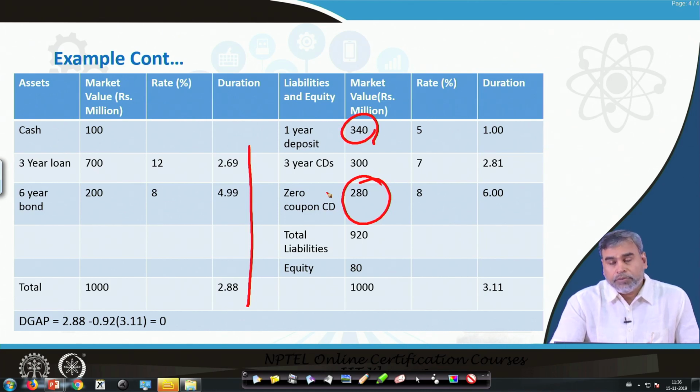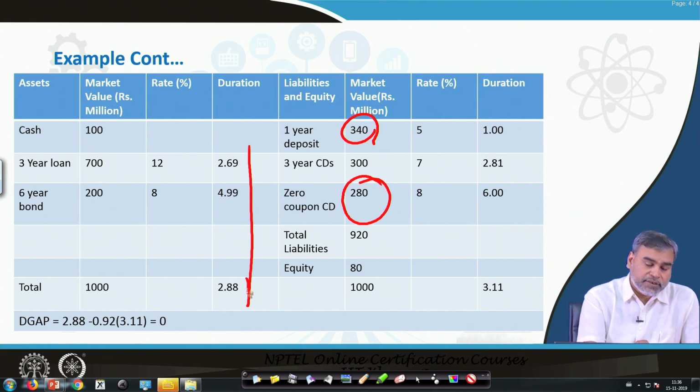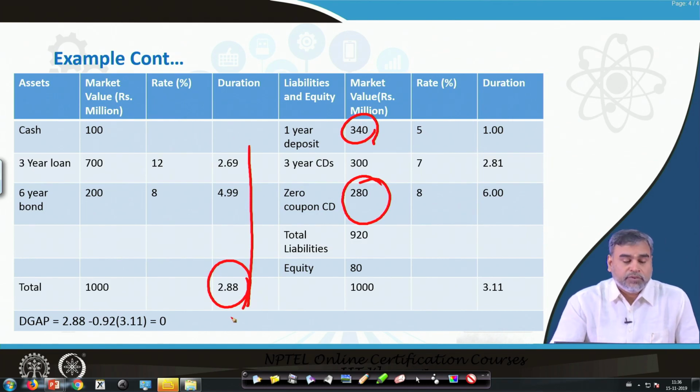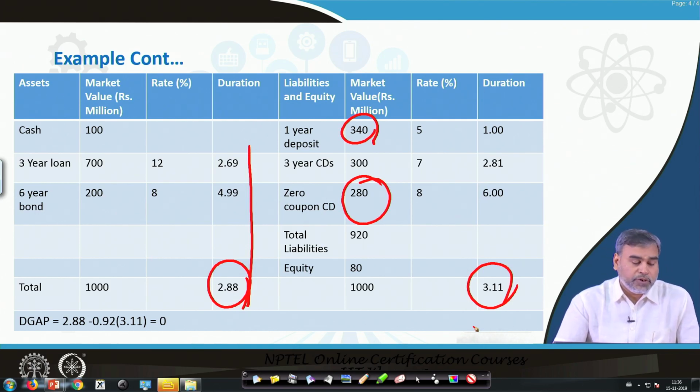Now if you calculate the duration of assets and the duration of liabilities, the duration of assets remains the same because we have not changed anything in the composition of the assets the commercial bank has. But the duration of liabilities we have made 3.11, which was 1.59 before. So if you calculate your duration gap now, 2.88 minus 920 divided by 1000, that is 0.92, multiplied by 3.11, it is exactly equal to 0.